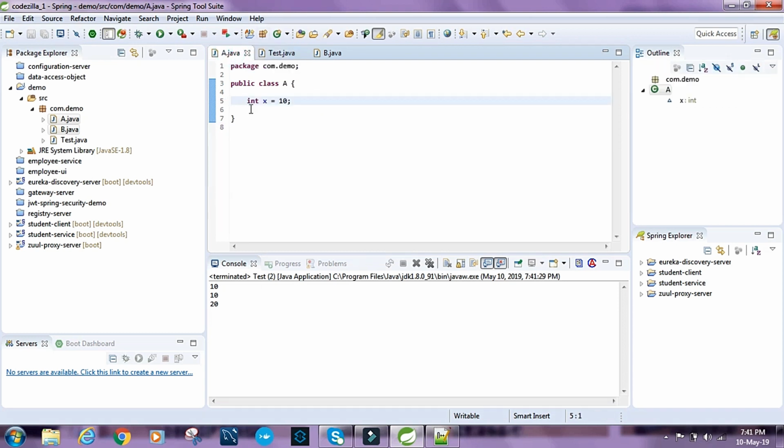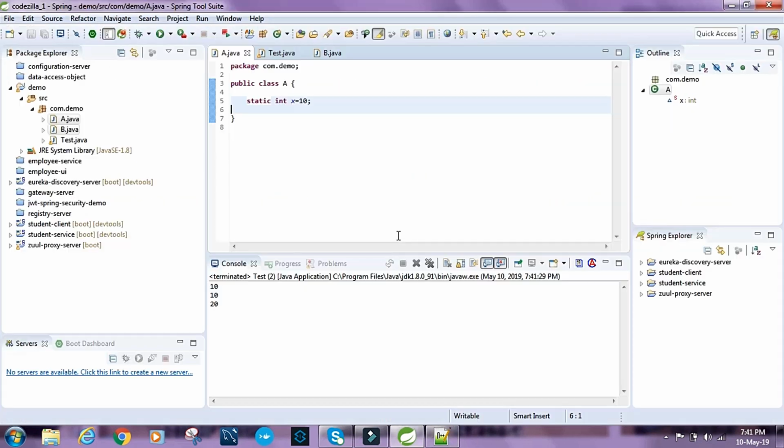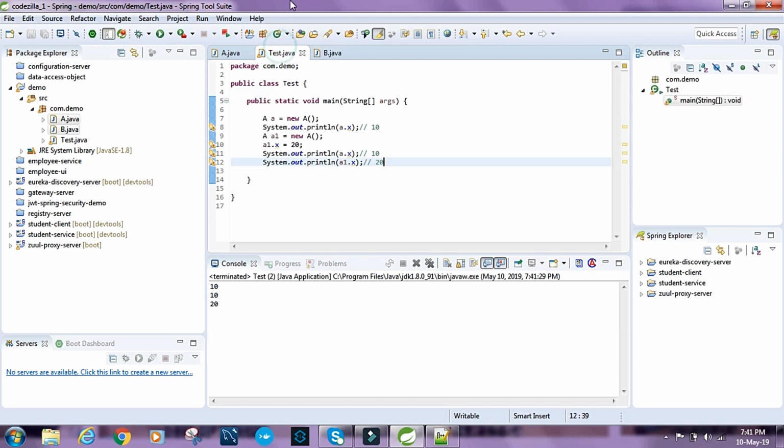Now let's make this static. What we saw in the note is that static variables have only one copy in the memory, no matter how many objects of the class exist. Any change in a static variable is reflected in all the objects. So this should print 10, then a1 dot x equals 20.